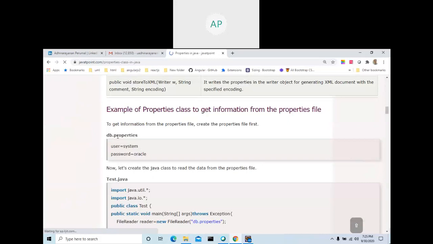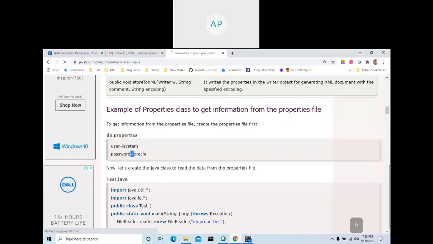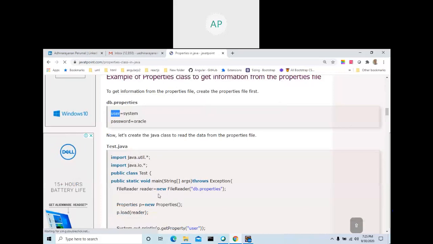Just read and you will get the Properties class in Java. I will explain this one when I take JDBC. See here, I can create a file like a text file. I can create a property file. In the property file, I can write key value, with an equal to sign. The right hand side is the value, and this is the key.